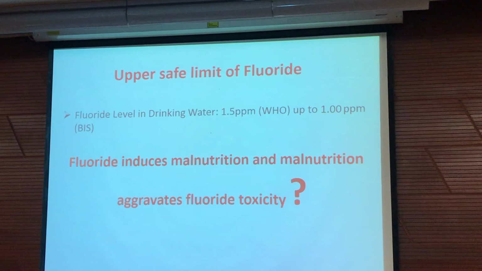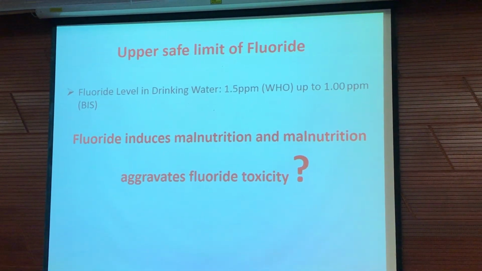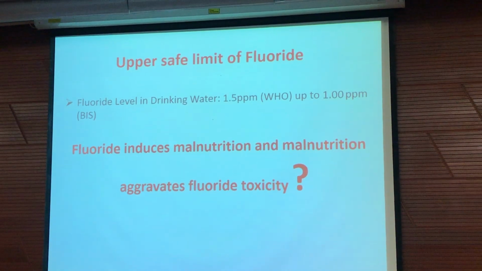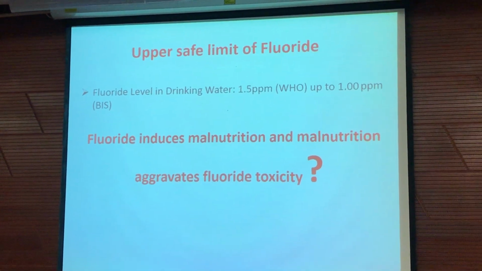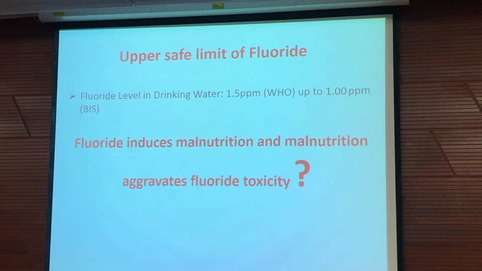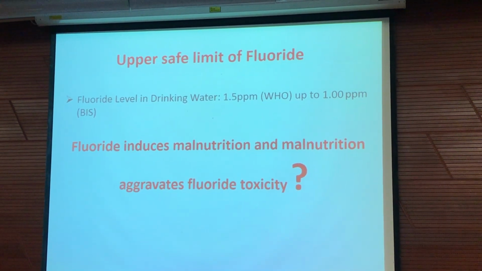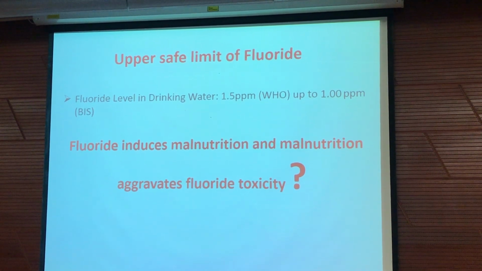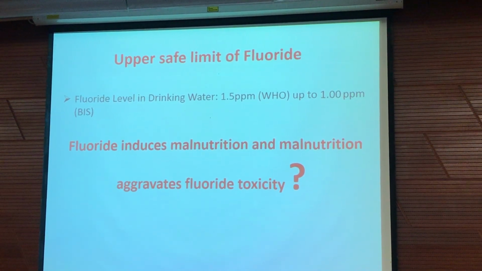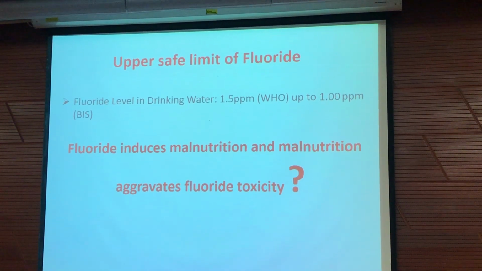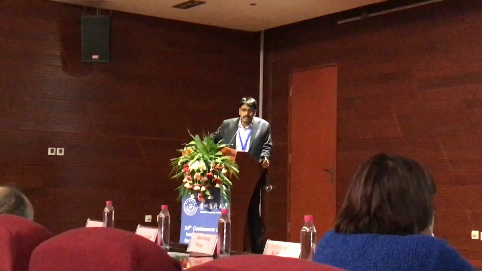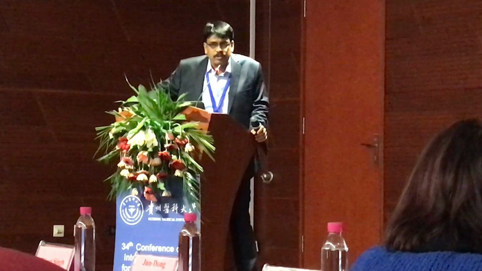The permissible level of fluoride per the WHO guideline is 1.5 ppm in drinking water. In India it is a little less because of different conditions, including nutritional conditions. 1 ppm is the safer upper limit for fluoride in drinking water, with a note of caution that lesser is better. We have seen in the field that even 0.5 or 0.6 ppm of fluoride can induce fluoride toxicity after chronic exposure in people of lower socioeconomic strata, which forced us to think about malnutrition and fluoride toxicity.